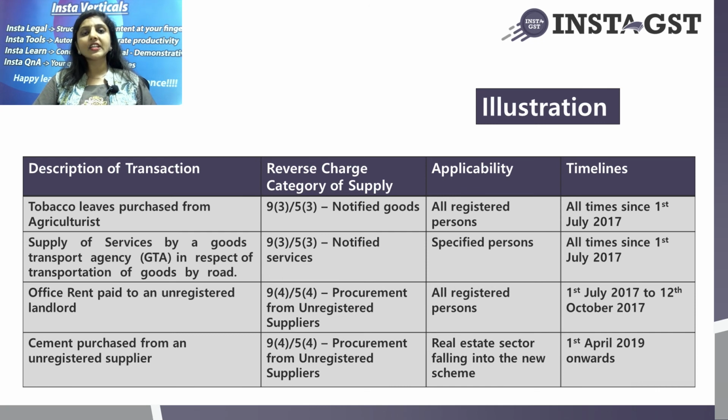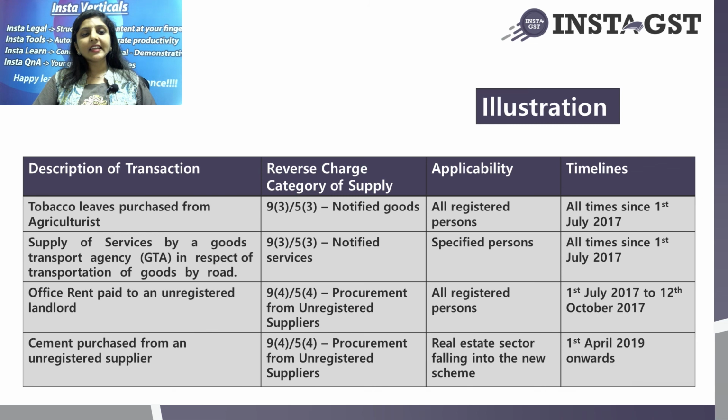All registered persons were required to comply to this from 1st July 2017 till 12th October 2017. However, from 13th October onwards, as explained in the previous slide, there came an exemption notification, and hence from 13th October onwards there is no requirement to pay GST under reverse charge for office rent.